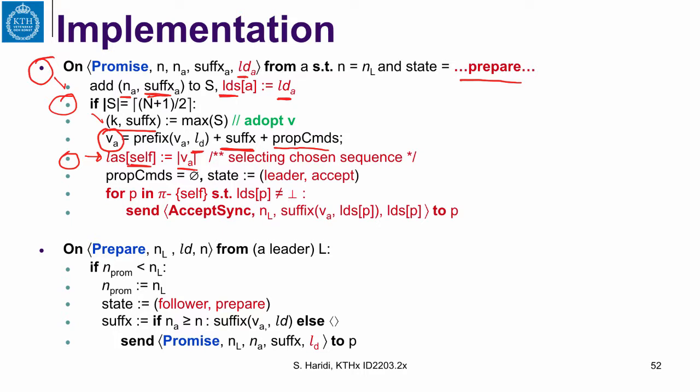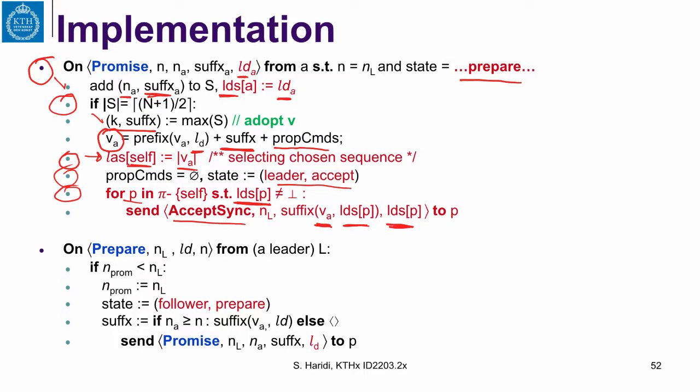So this is for selecting chosen sequences. The leader moves to a leader accept state, and it sends now an AcceptSync message to all replicas that it got information from. So it just looks at this map of decided sequences and sees from which replicas it got something. And if it got something from that replica, then it sends specifically to that replica the suffix of the leader's accepted sequence after that decided index at the replica. And it sends the decided index at the replica.